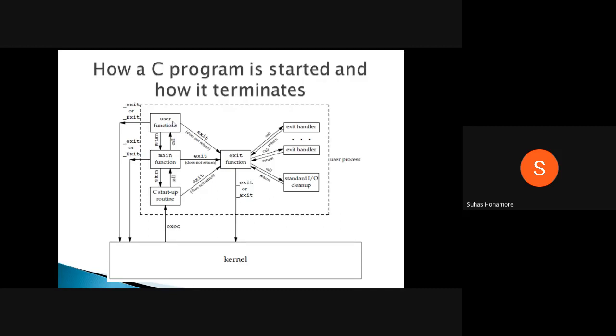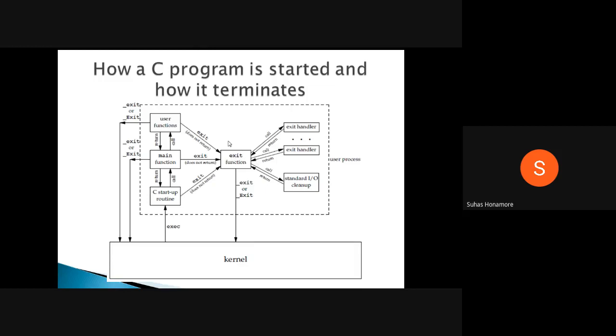If you have not written underscore exit, and you have written exit only, what will happen is it will call the exit function, but still you are in user space only. It will perform all the tasks related to exit, then it will come to the kernel space. So before going to the kernel space, there is functionality it has to do in the exit function.